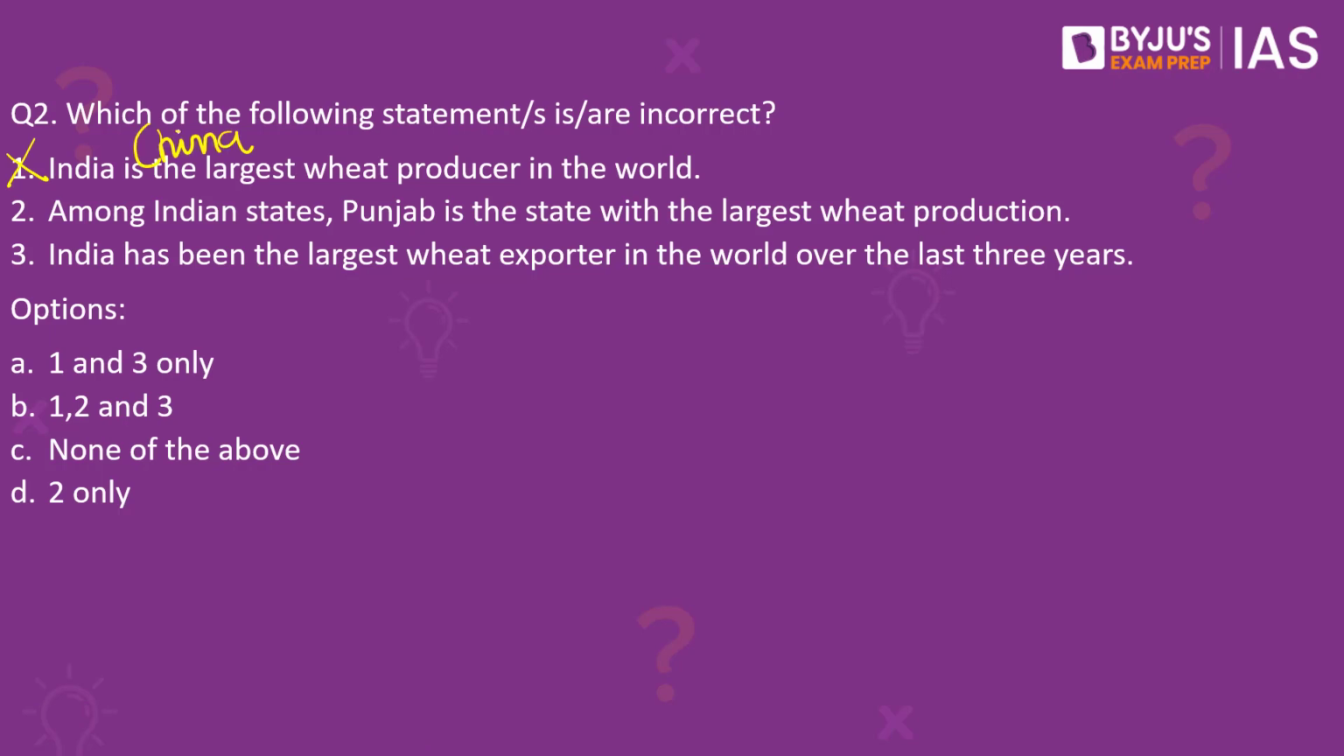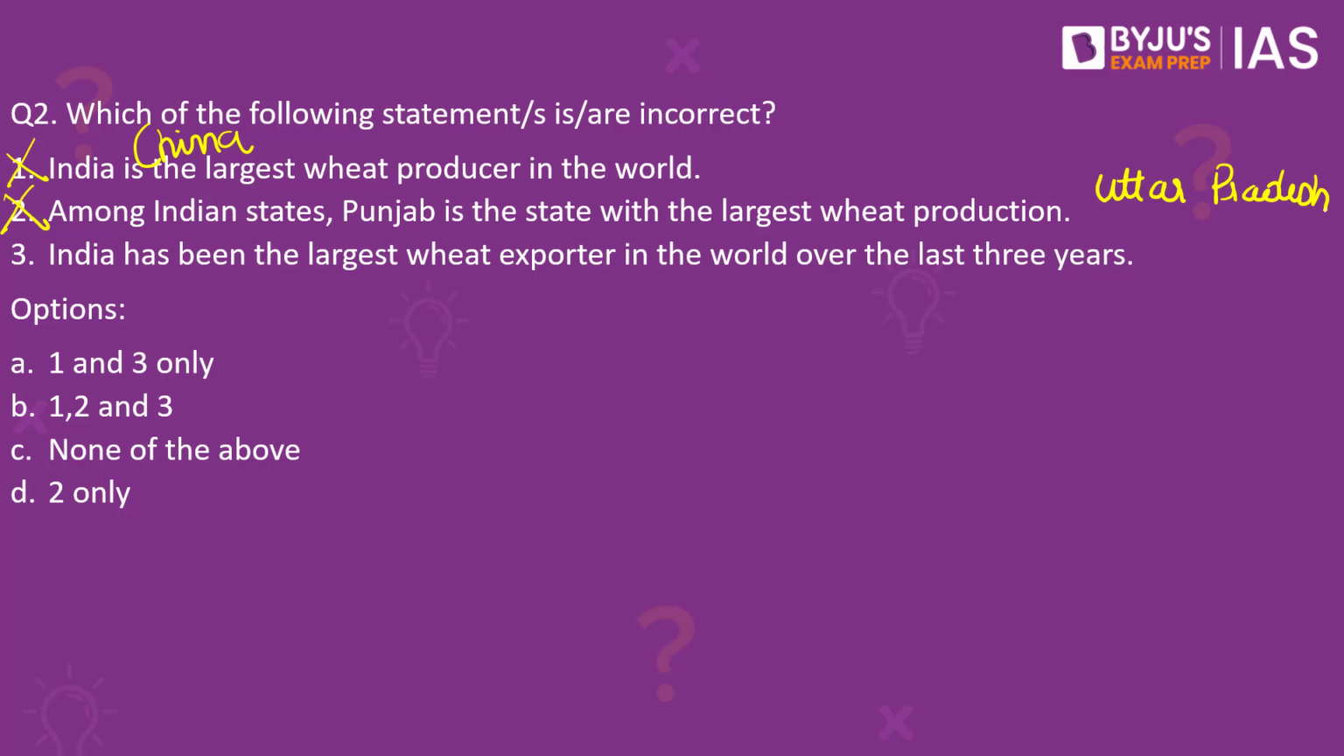Consider the second statement. Among the Indian states, though Punjab is known for its prolific wheat production, it is Uttar Pradesh which accounts for the largest wheat production in India. It accounts for almost 1/3 of our national wheat production. So statement 2 is wrong. The correct answer would be Uttar Pradesh. The other states known for their wheat production involve Haryana and Madhya Pradesh.